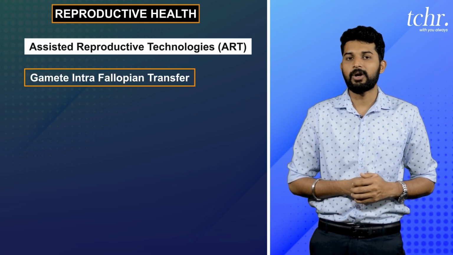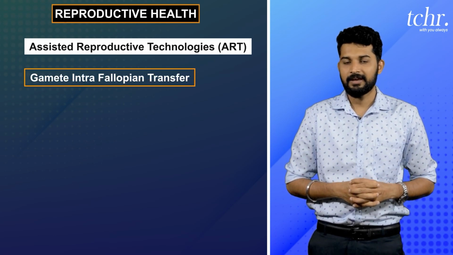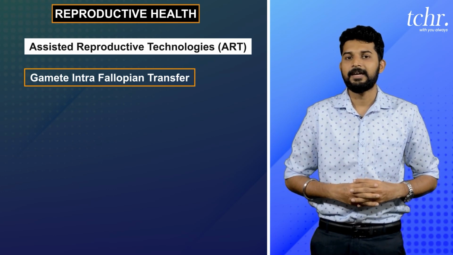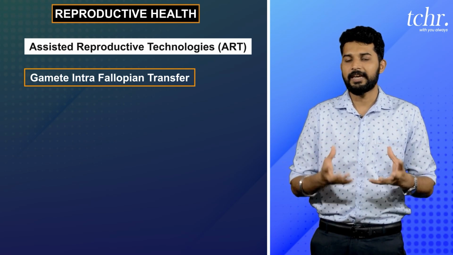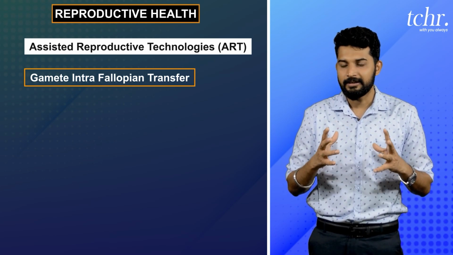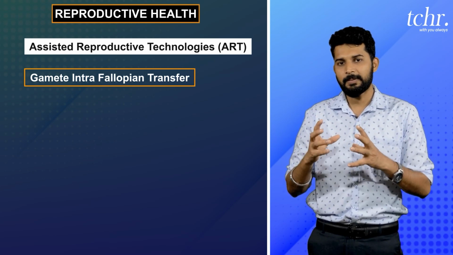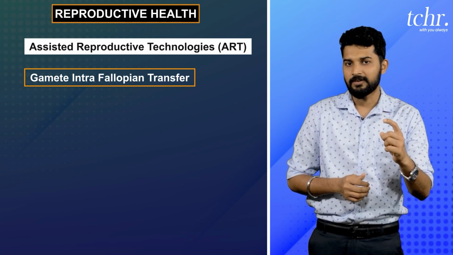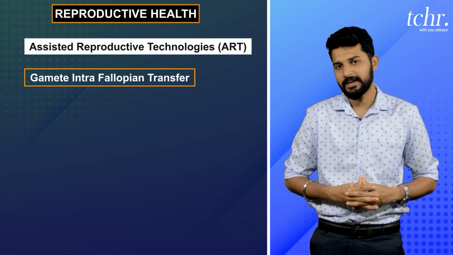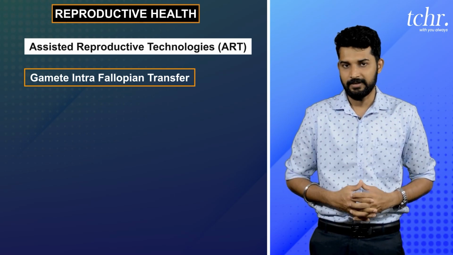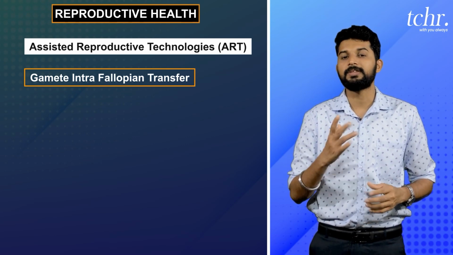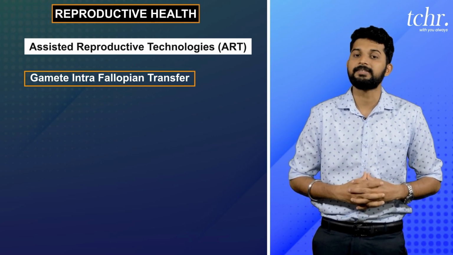The second method is called GIFT, G-I-F-T, gamete intrafallopian tube transfer. The name itself says gamete, right? We take a female ovum from a healthy donor, a healthy lady, and place it in the female body, where the sperm is able to fertilize it, leading to the production of a fetus. But comparatively, the probability is very low, maybe 2 to 3%. Chances are very low. This is the second type.